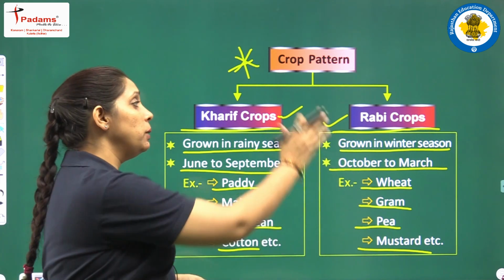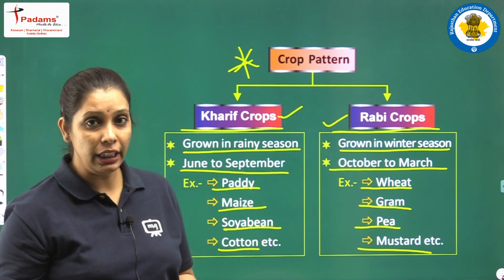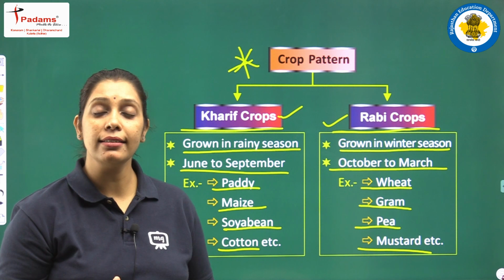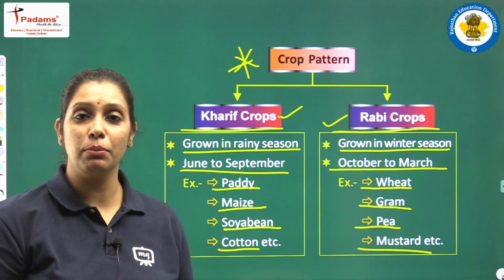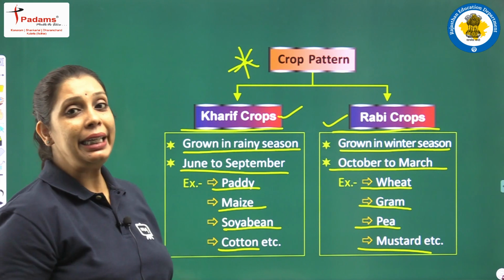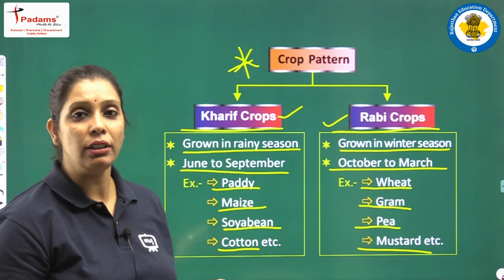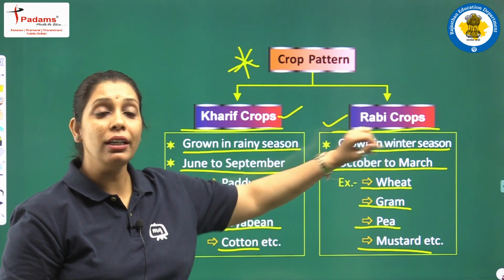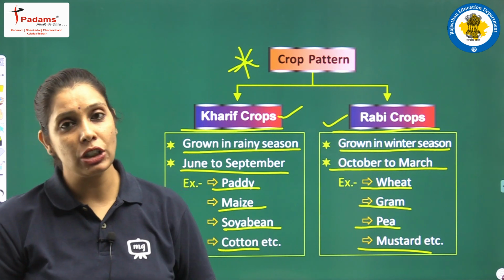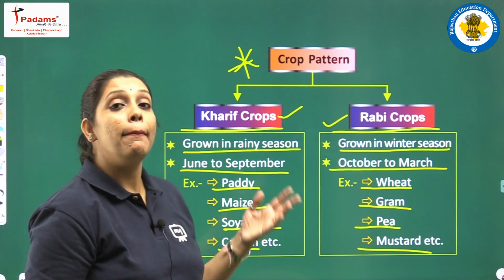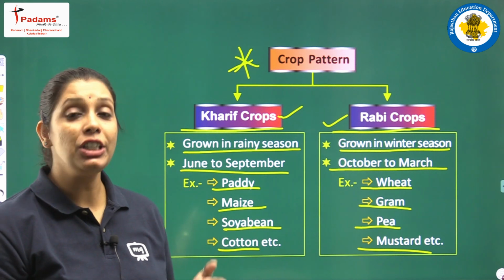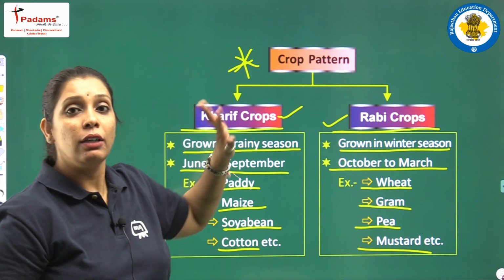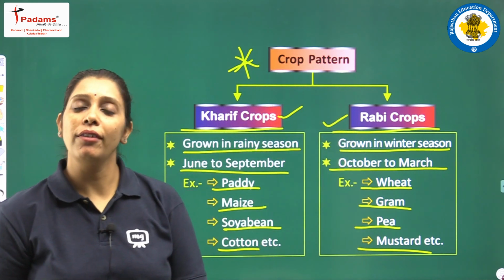Fine students, I hope you understand what is rabi and what is kharif. Kharif crops कौन सी होती हैं? Which are grown in rainy season, and rainy season starts from June to September, and examples are paddy, maize, soybean, cotton. Fine. And the crops which are grown in winter season, time period is from October to March, and crop examples are mustard, pea, wheat, gram. Isn't it? In this way, the pattern of crops, first one is kharif and second one is rabi.